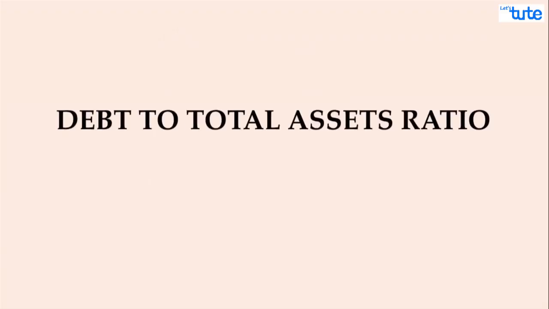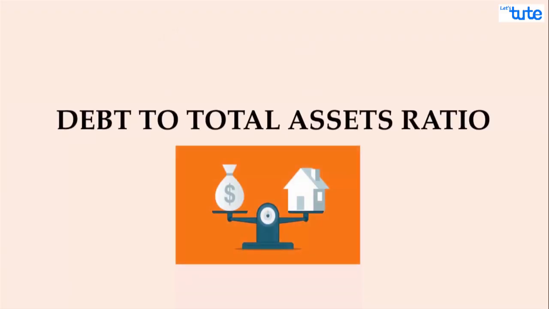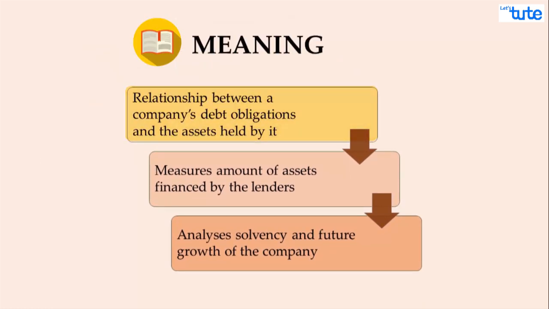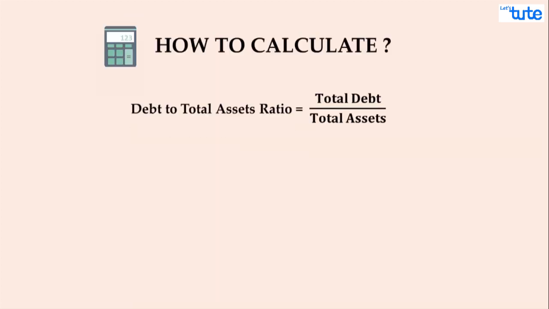Similarly, the last ratio for today's session is the debt to total asset ratio. It compares the total debt of the company to the total assets owned by it. It measures the amount of assets funded by outside liabilities. Like the previous two ratios, this one also analyzes the financial solvency of the company to make sure investors and creditors are well aware of the company's fundamentals before making any move on investment or financing. It is calculated by dividing the total debt by total assets.